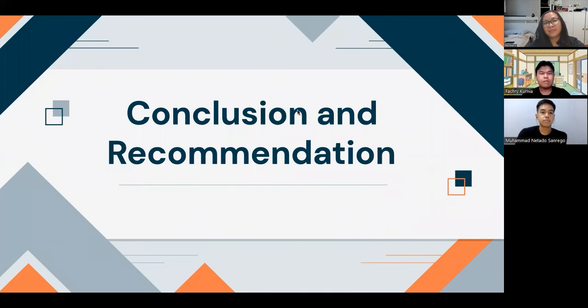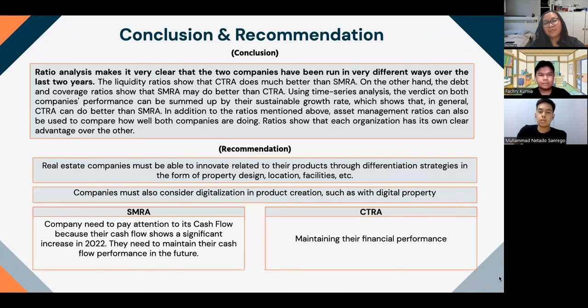So for the last, I will talk about the conclusion and recommendation. Next, please. So to sum up our group presentation today, I will give some points. The ratio analysis reveals that the two firms have operated drastically differently over the previous 2 years. CTRA outperforms SMRA in terms of liquidity ratio.